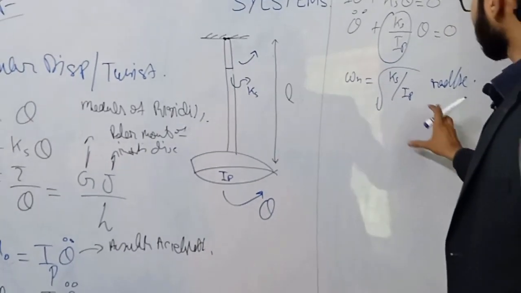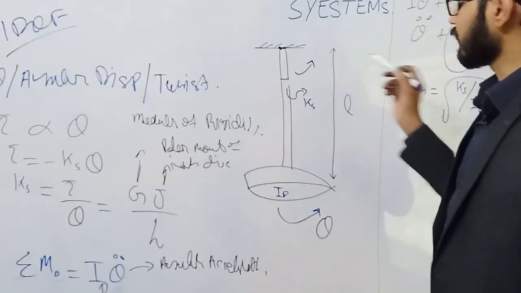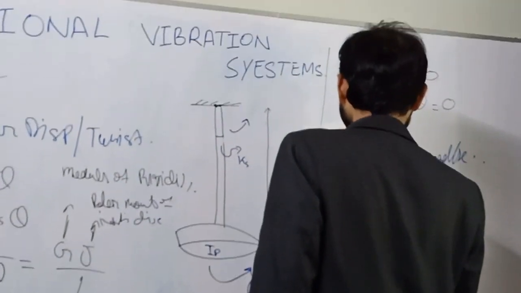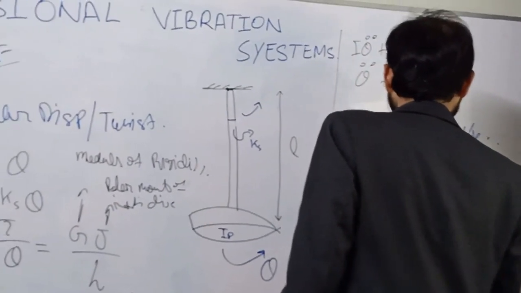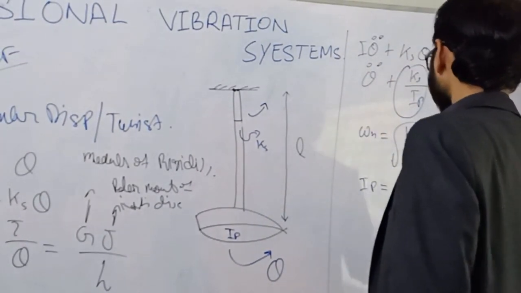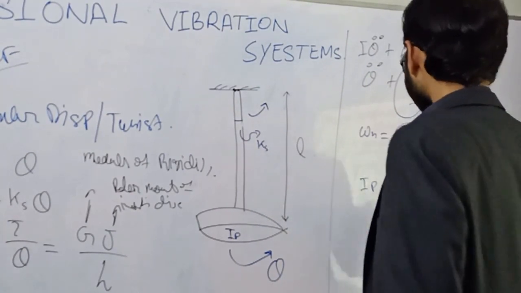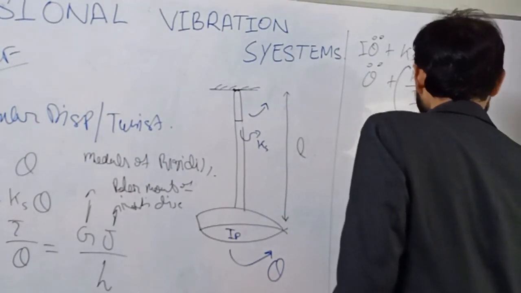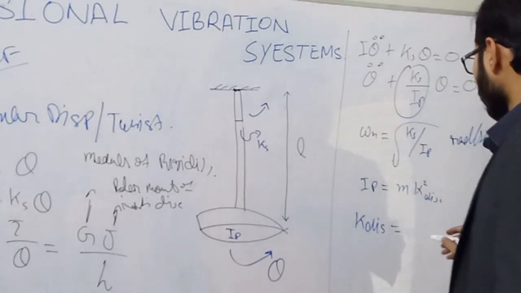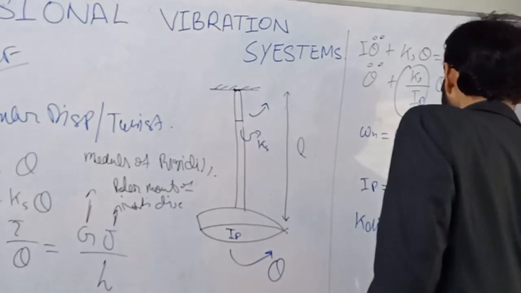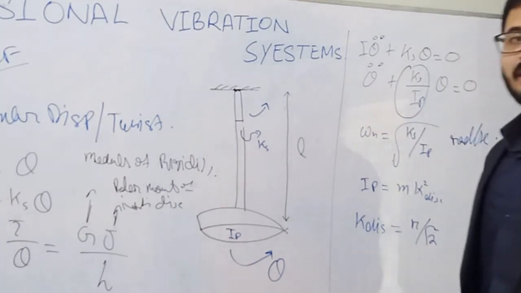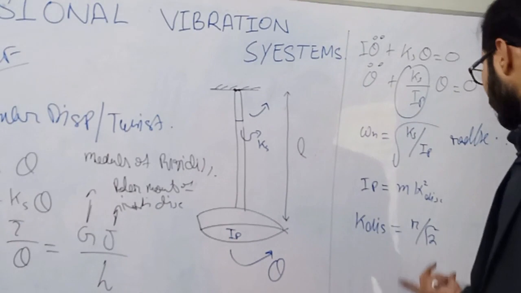So what is the question? Again, Ks value can be calculated from the stiffness of shaft, but what will be IP? IP can again be calculated with the help of this formula. I is equal to m k square, where m is the point mass and k is the radius of gyration. So what is k? K in case of disk is the radius of gyration of disk. Please note down, radius of gyration of disk is normally observed as r divided by square root of 2. This is an analytical formula already derived by mathematicians.